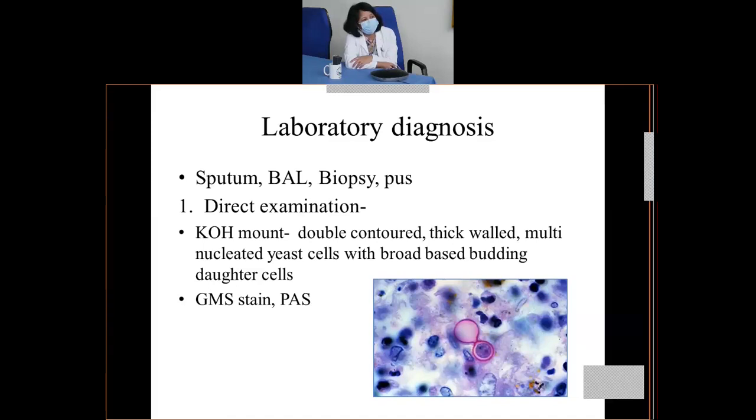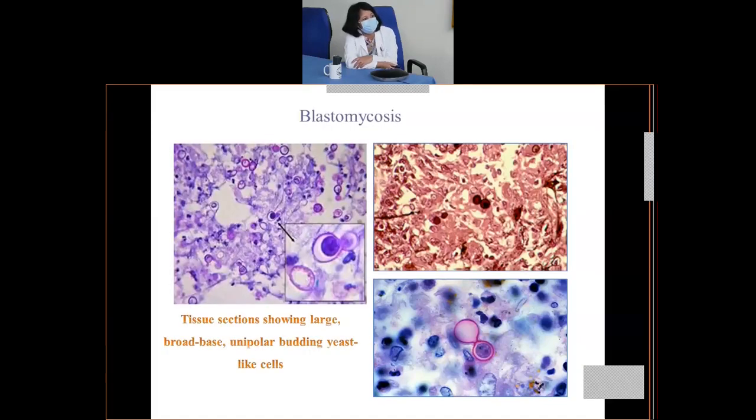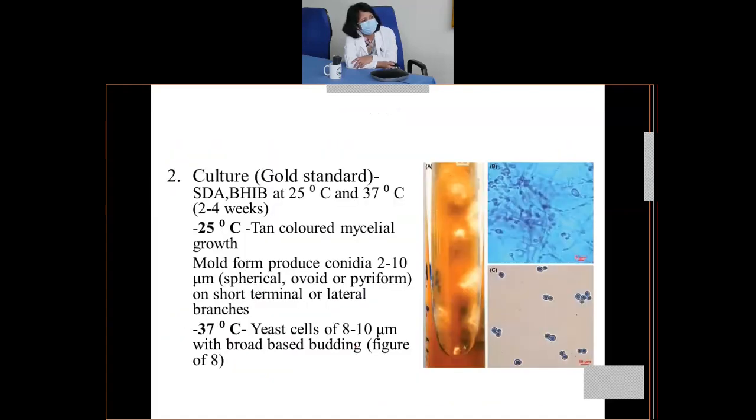Whereas when the direct examination is done on a biopsy sample stained using the Grocott Gomori methenamine silver stain, or even the periodic acid-Schiff stain, you'll be able to identify the broad-based yeast cells. These are tissue sections from different parts. You'll be able to see the broad-based budding yeast cells and even the nucleus; they are multinucleated yeast cells.